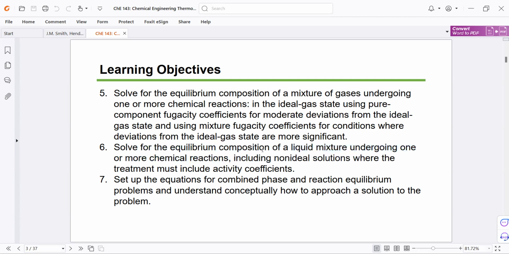Solve for the equilibrium composition of a liquid mixture undergoing one or more chemical reactions, including non-ideal solutions where the treatment must include activity coefficients. So also notice that we will be dealing both with ideal states and real states, just like before. And lastly, set up equations for combined phase and reaction equilibrium problems and understand conceptually how to approach a solution to the problem.